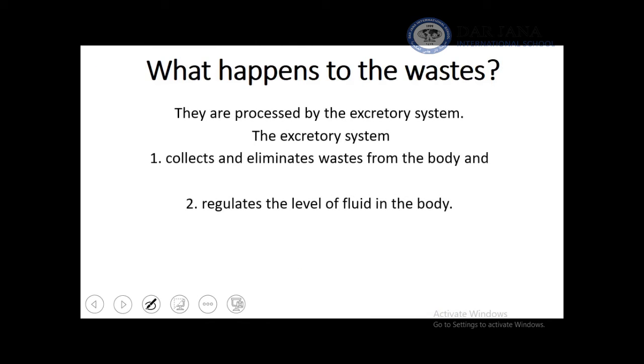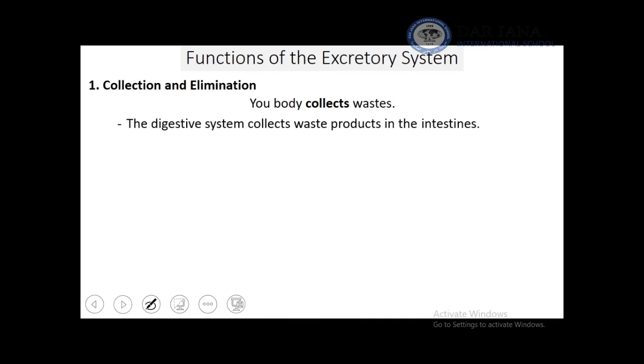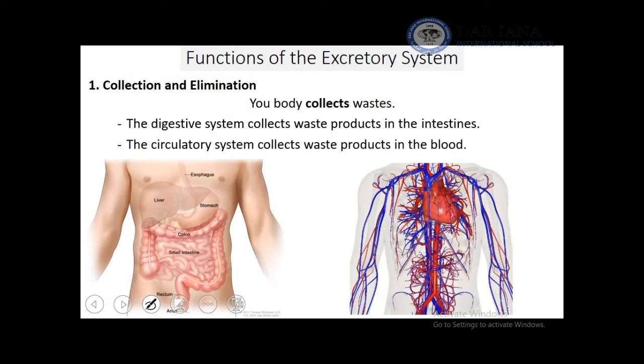Actually, there are two main functions of excretory system. Number one, collection and elimination of waste. Two, regulation of the level of fluid in body. What are the components of excretory system?